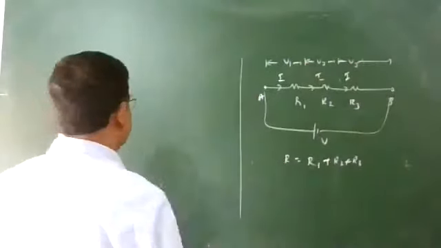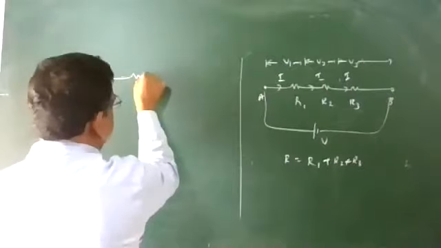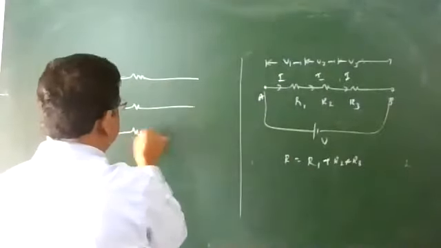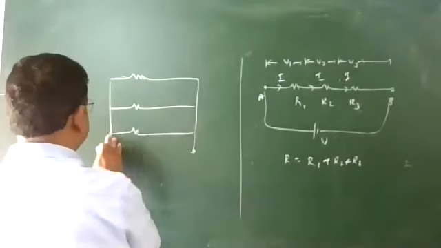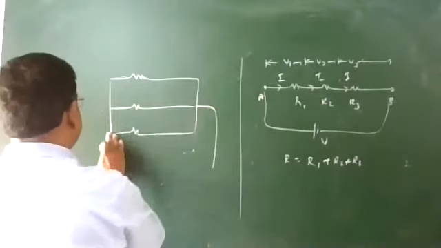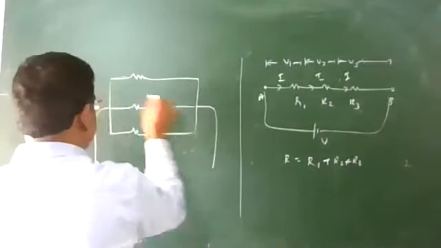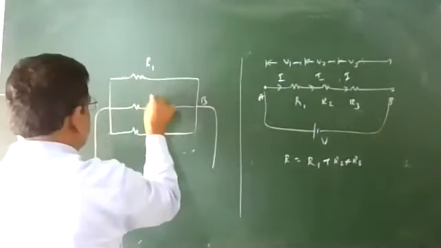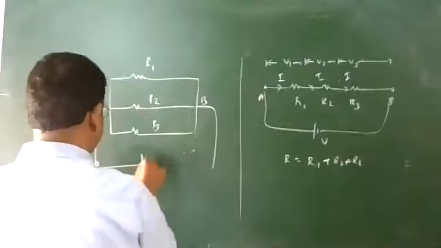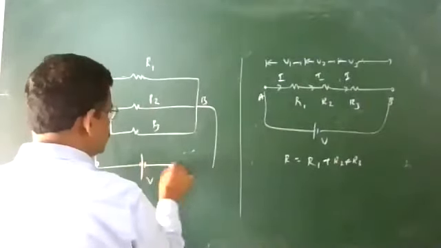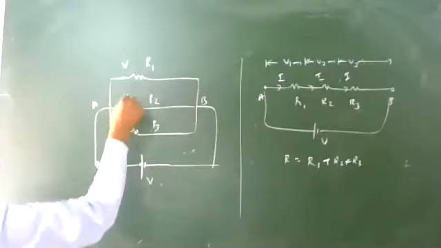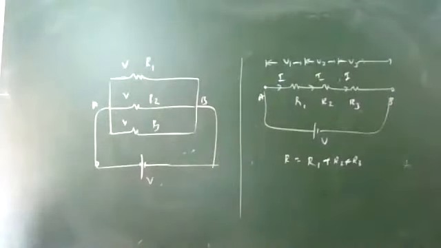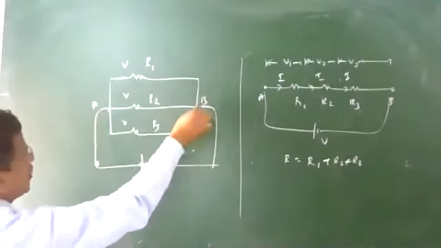When resistors are connected in parallel, between two points A and B, three resistors R1, R2, R3 are connected, and the potential difference between A and B is V. The potential difference across them will be the same. In parallel connection, the potential difference remains the same at the feeding points A and B.